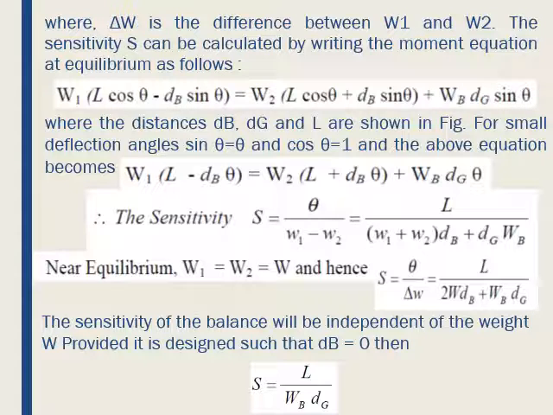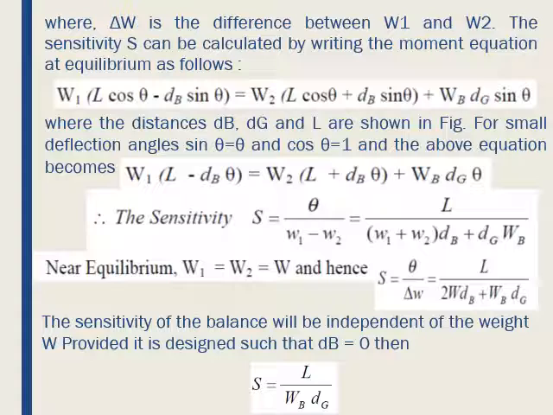Now under the equilibrium condition, W1 is equal to W2, which is equal to W. In that case, S will be equal to θ by ΔW, which is equal to L divided by (2W dB + WB dG). So the sensitivity of a balance will be dependent on the weight W provided. It is designed such that dB is equal to 0, and then S is equal to L divided by WB dG.